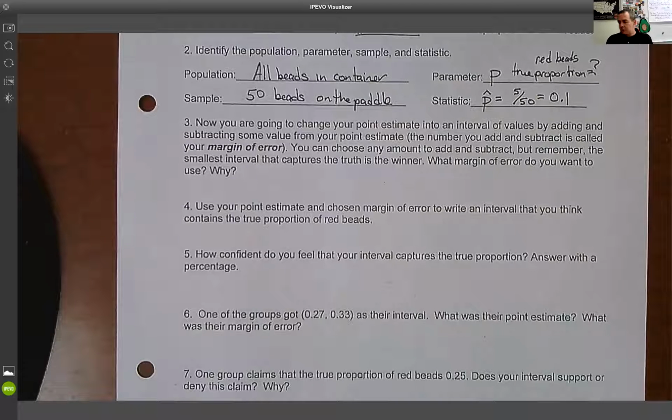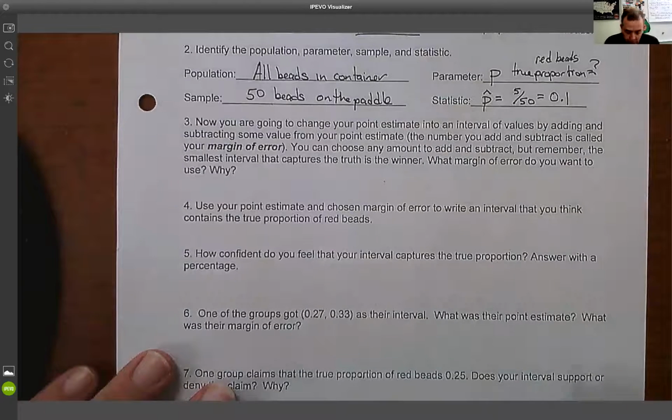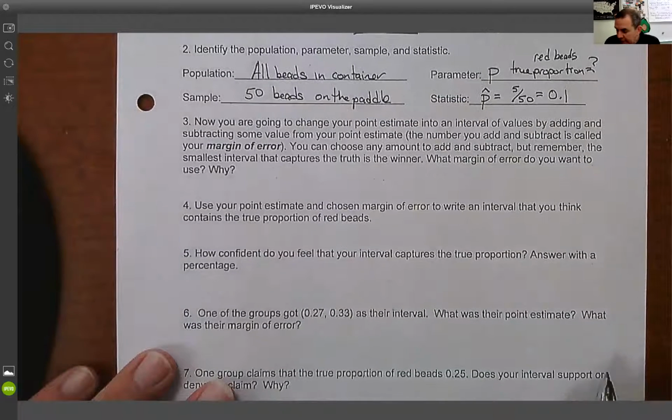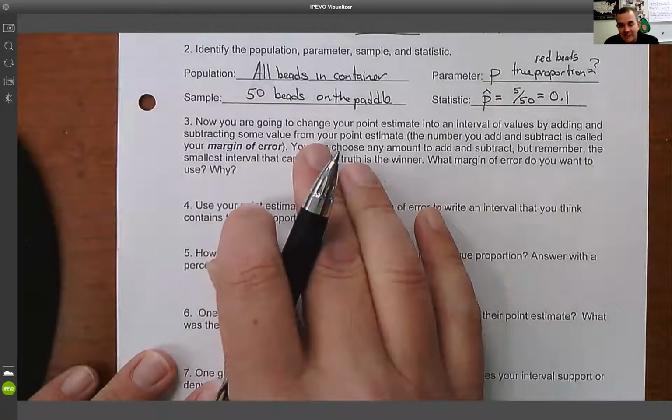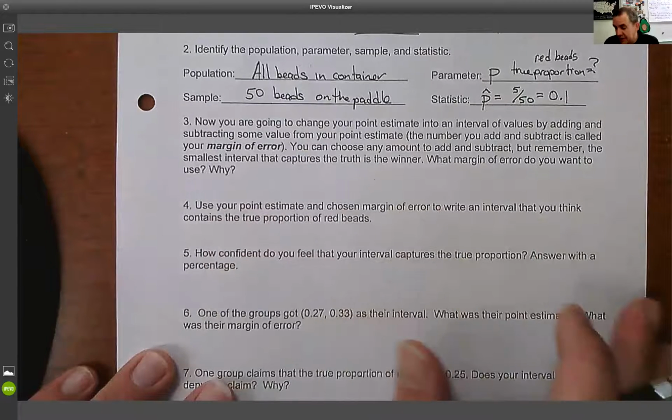Do we think it's more? Do we think it's less? How much more? How much less? So we have to add and subtract the same number. If we looked at it this way, we could make lots and lots of guesses. I mean, seriously, we can make lots and lots of guesses.